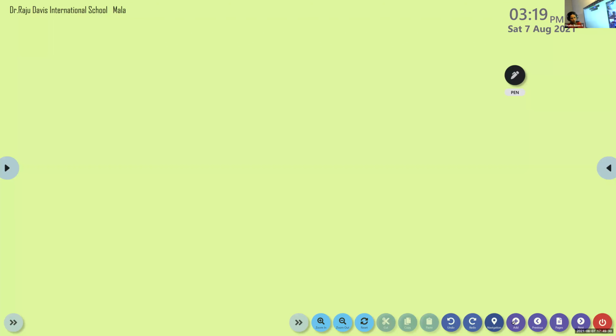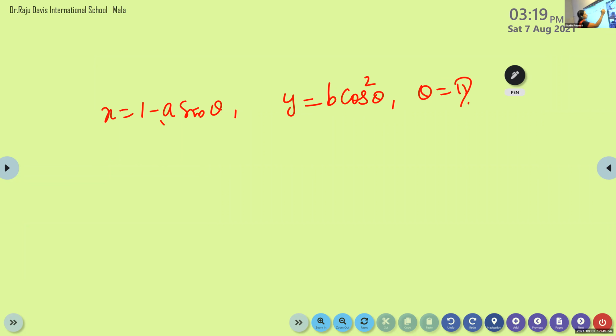Find the slope of the normal to the curve x is equal to 1 minus a sin theta and y is equal to b cos square theta when theta is equal to pi by 2. So look at here, children, in which form the function is given?